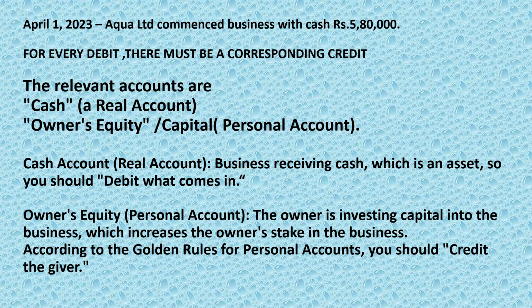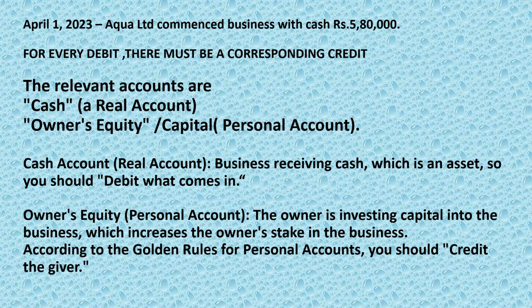And since this capital or cash is being brought by the owner of the business, that is Aqua Limited in our case, it becomes a capital, or it can also be called an owner's equity. So the owner's equity or capital comes under personal account.